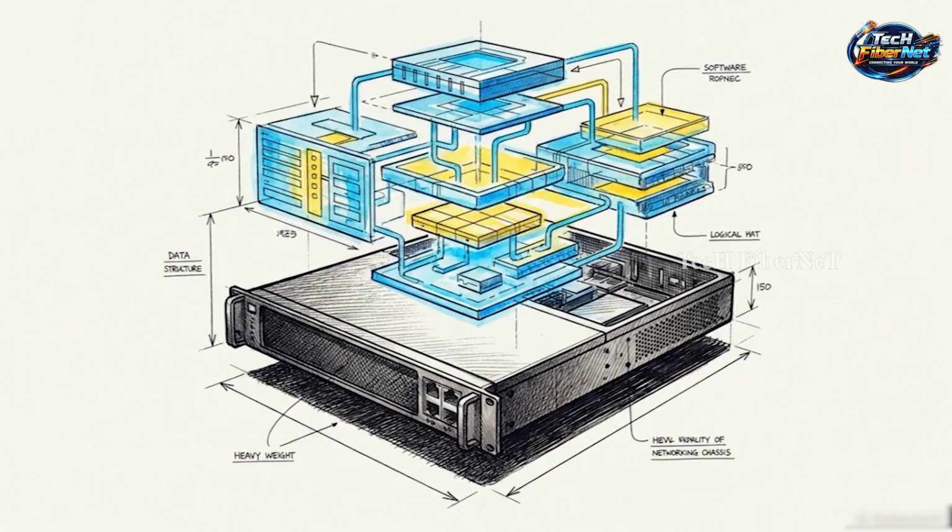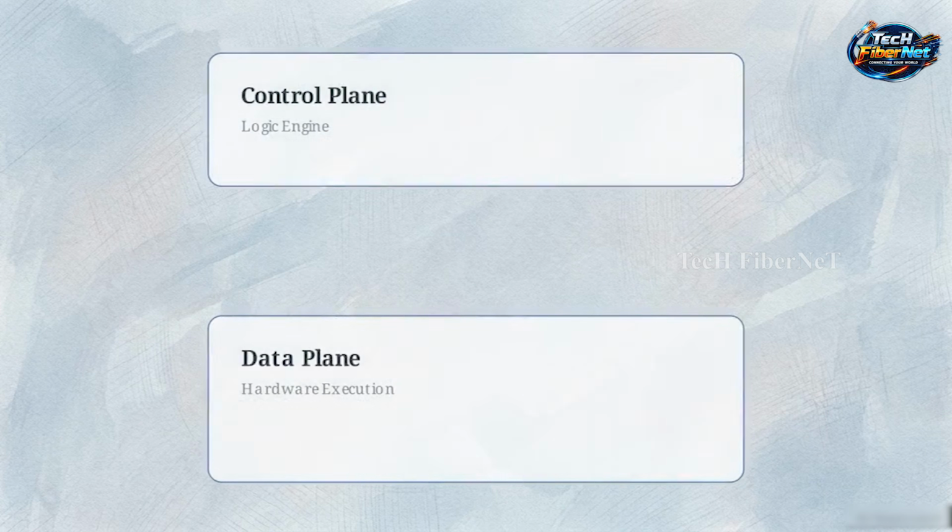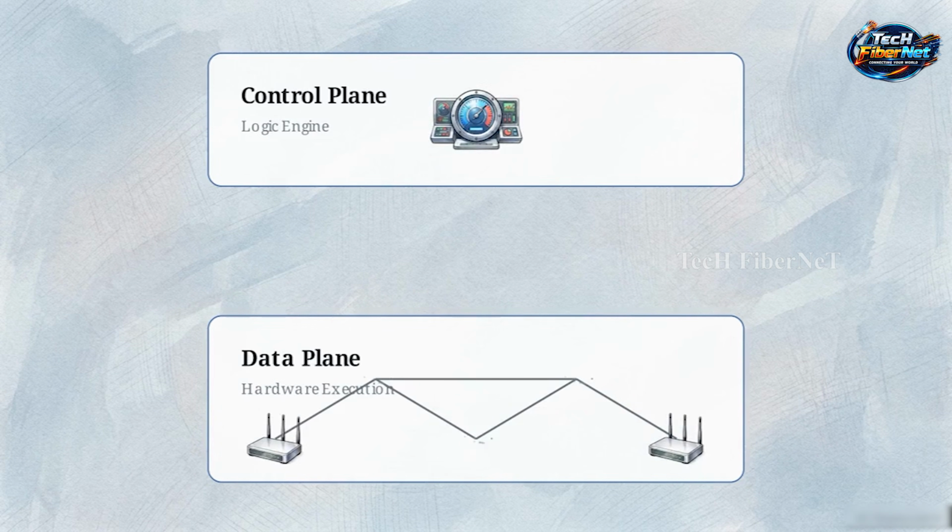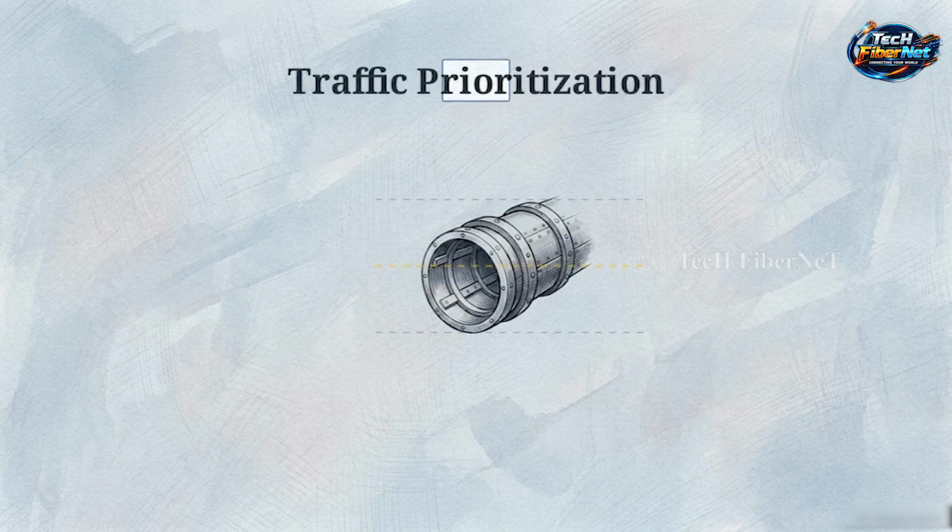The final frontier of the blueprint detaches the network's logic from its physical hardware. This is achieved by separating the control plane, the decision maker, from the data plane, the heavy lifter. Tools like Cisco APIC EM and Northbound APIs allow engineers to software-define the entire network globally, issuing sweeping commands from a centralized controller. We then inject quality of service, or QoS, into this software-defined architecture. QoS actively shapes and prioritizes traffic, pushing highly sensitive voice and video streams ahead of standard data to eliminate latency.